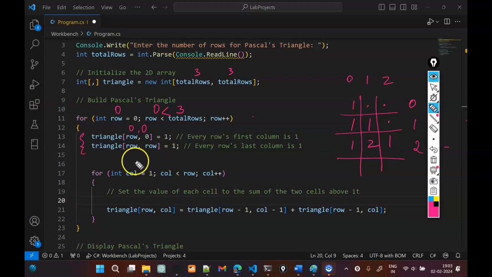And what happens to this? We have column initialized to 1, and is 1 less than 0? Remember, we are in a nested loop. The above loop is still active. 1 is not less than 0. So we will not enter into the inner part of this loop. But we are not yet done.